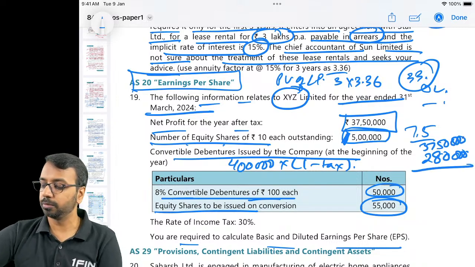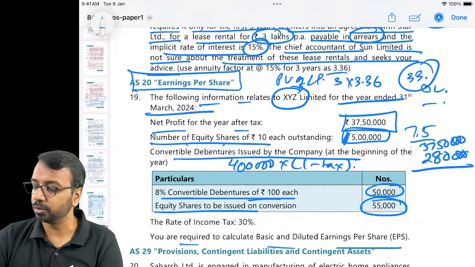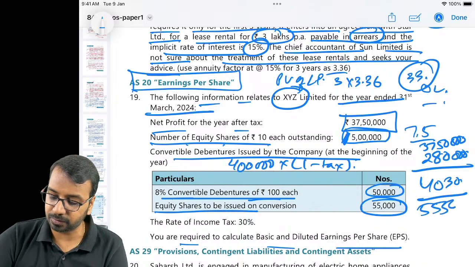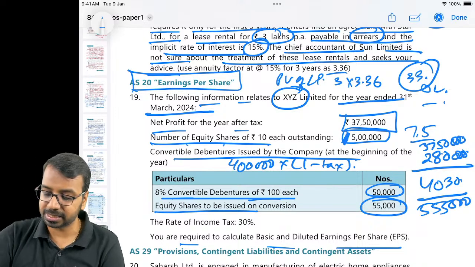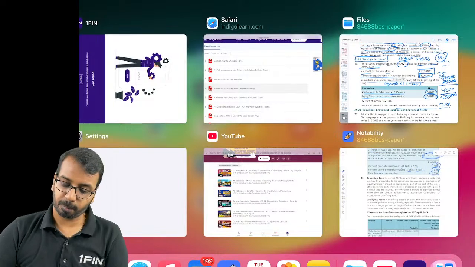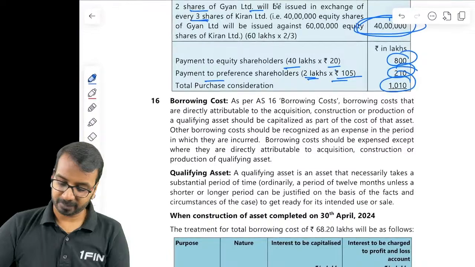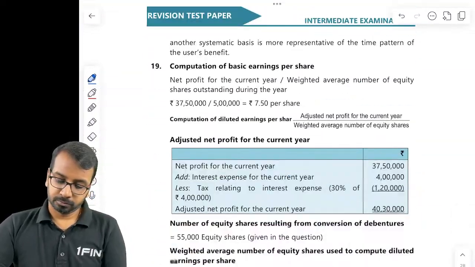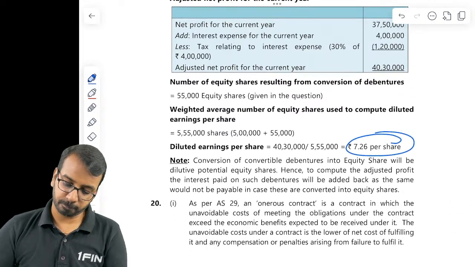You add these two: 280 plus 3750, we get 4030, divided by 5 lakhs 55,000 shares, you get 7.26. So that is the diluted EPS, 7.26 per share.